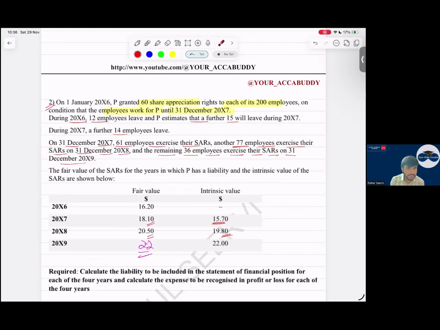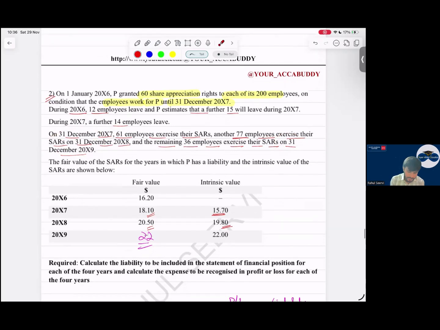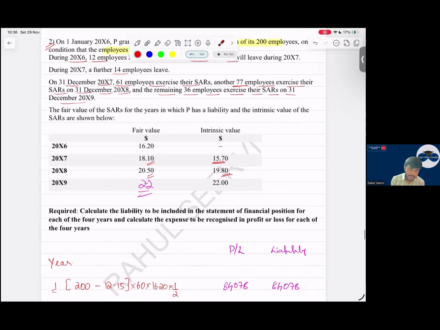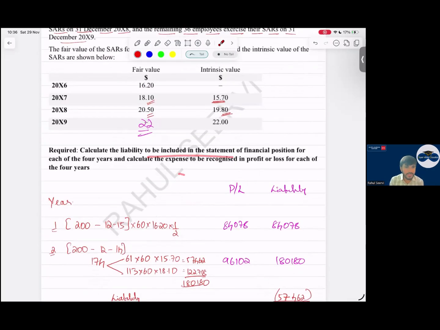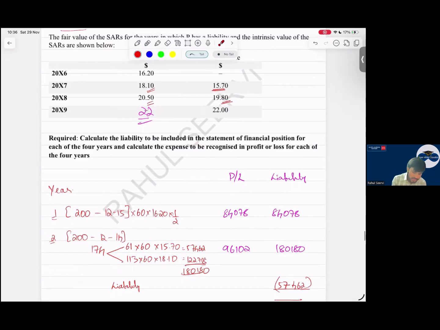Now what should we do? Calculate the liability to be included. We have to include the liability and say what the value is. So 200 employees, 12 left, 15 will leave, into 60 options per employee, into 16.2, the fair value at the balance sheet date, not at the start date, into 1 by 2. That is 84,078. Then 200 minus 12 left, minus 14 left, this is 177.